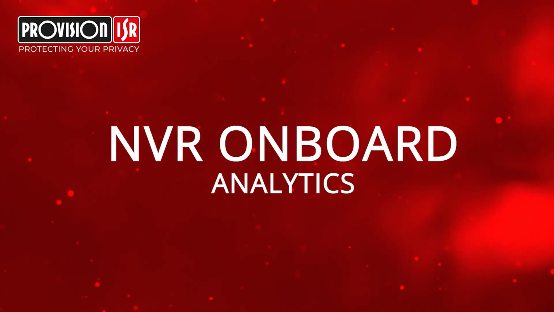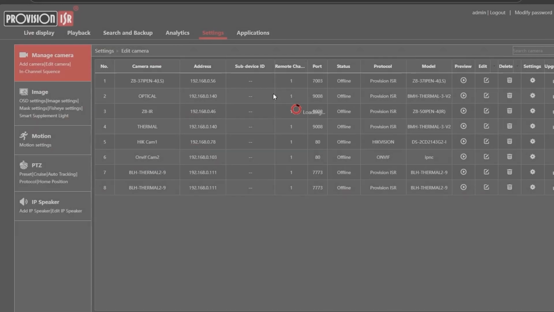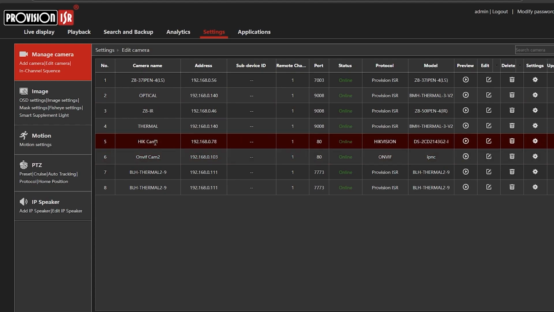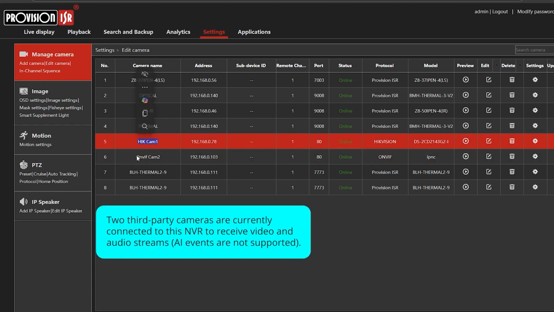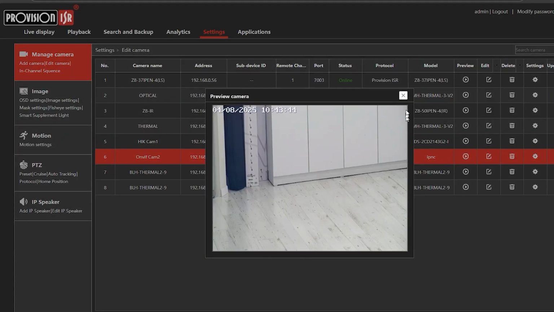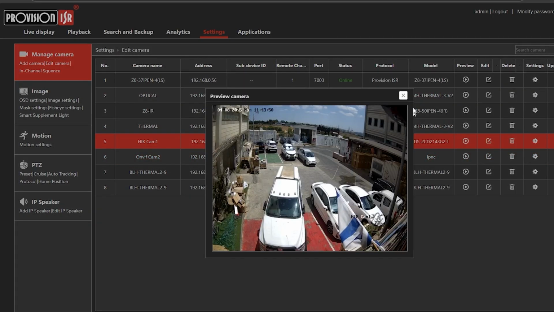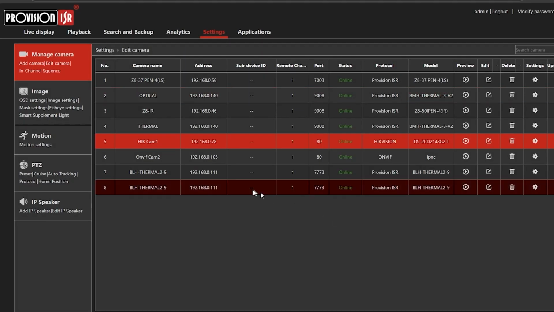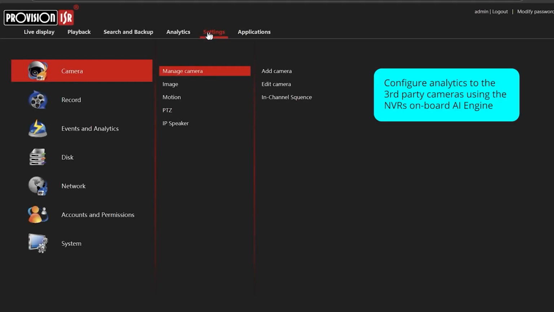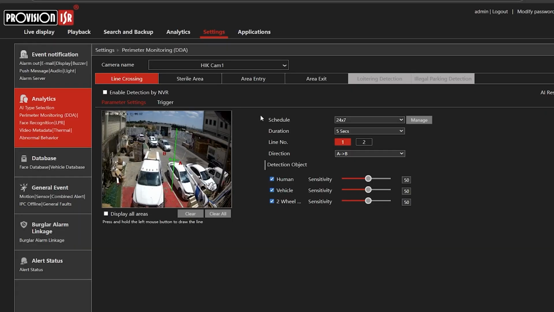Let's see how the NVR's internal onboard AI engine works in practice. In this example, our NVR has two connected cameras that are not Provision-ISR cameras. One is a Hikvision camera, and the other is a generic ONVIF third-party camera. When we open perimeter monitoring, we can see that initially no onboard AI resources are being used by the NVR.